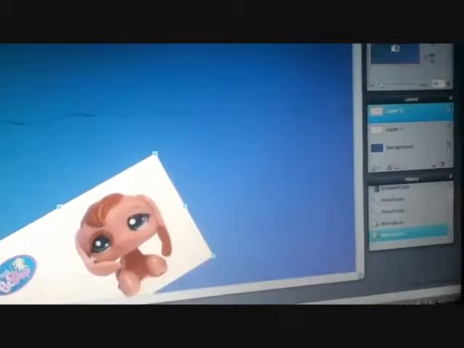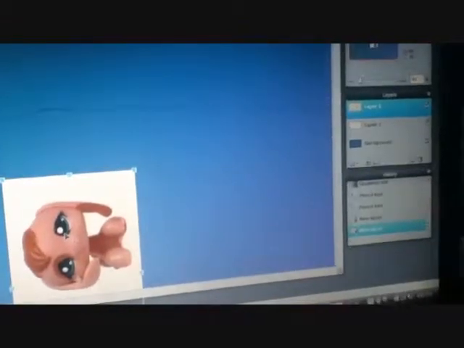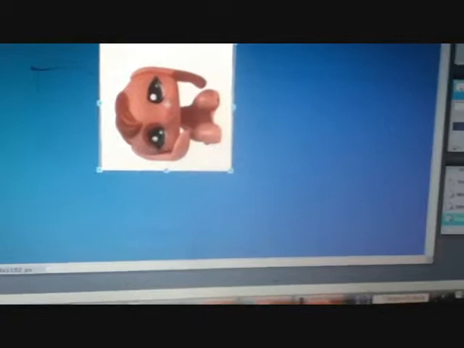So what you do is tilt it to make sure you're not getting rid of any of the little pet shop. Then you get both of those parts out, which I have done right there. Then you hit a random spot, hit yes. Then you do it again, free transform. See how it disappeared? That's all you have right there.